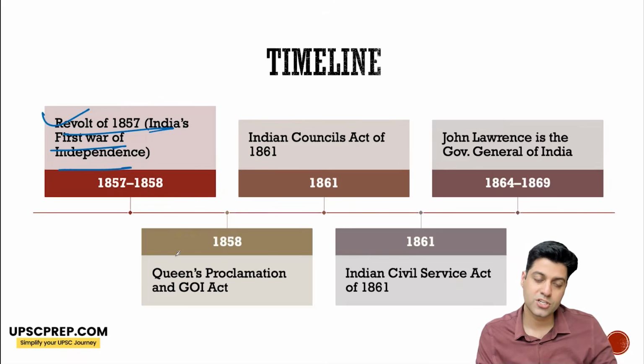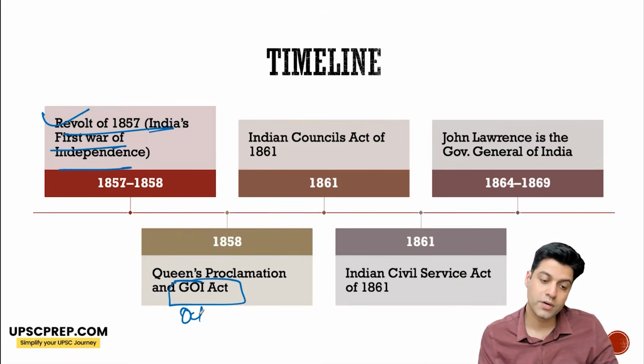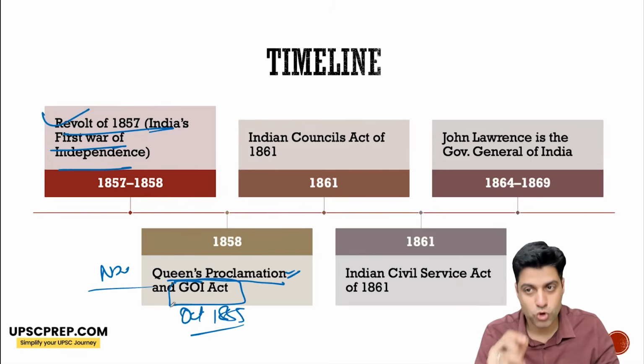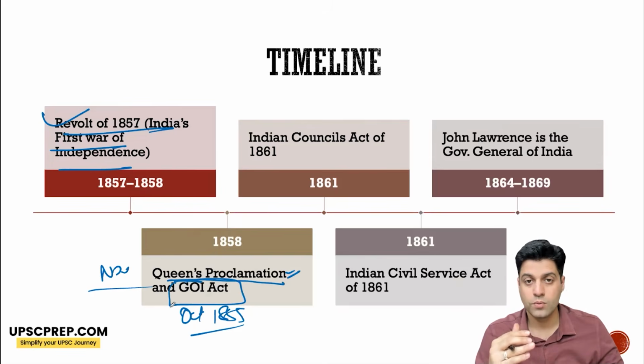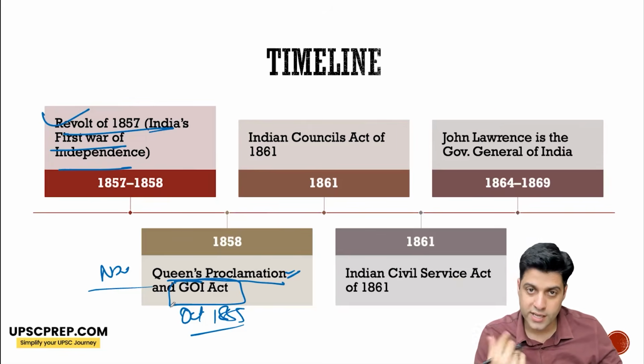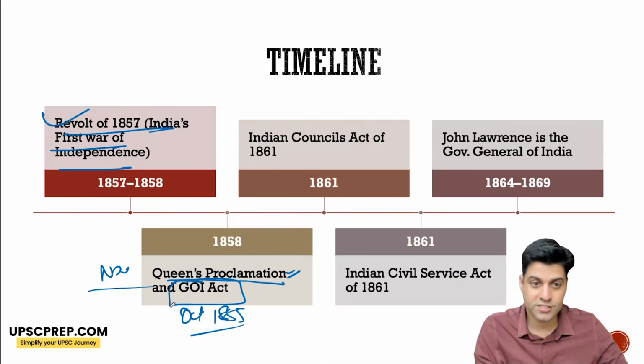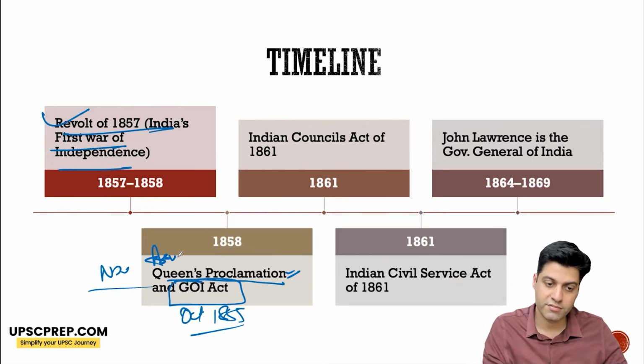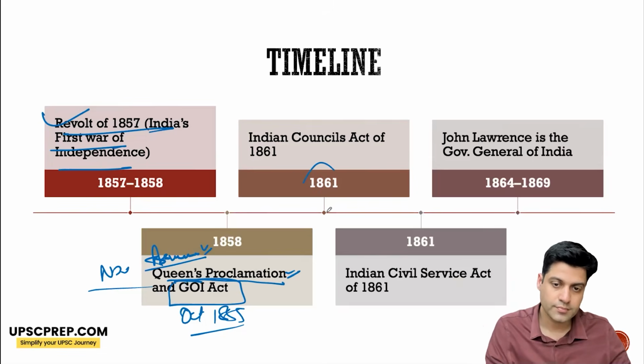After the suppression, two important things came up. Number one is the Government of India Act of 1858 in October 1858, and then in November, the Queen came out with a proclamation that we would not indulge in personal religious affairs. We won't take more territories now. The assurances were given. Now, who gave these assurances? Which queen? It was Queen Victoria.